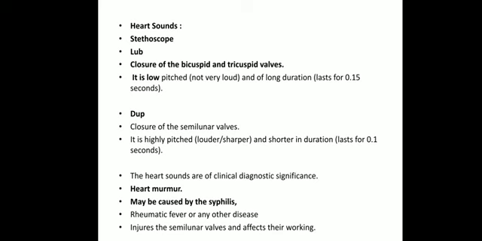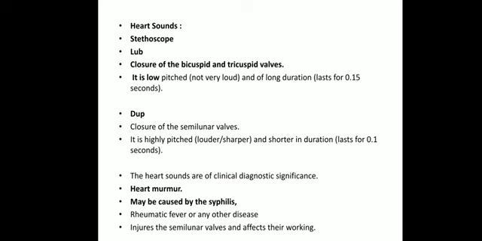Okay, there is another type of sound which is called heart murmur. Now, what is heart murmur? Heart murmur is a specific type of sound which can be observed if the semilunar valves are injured. Suppose the semilunar valves are injured, or damage of the bicuspid or tricuspid valve occurs, which may lead to a different type of sound.